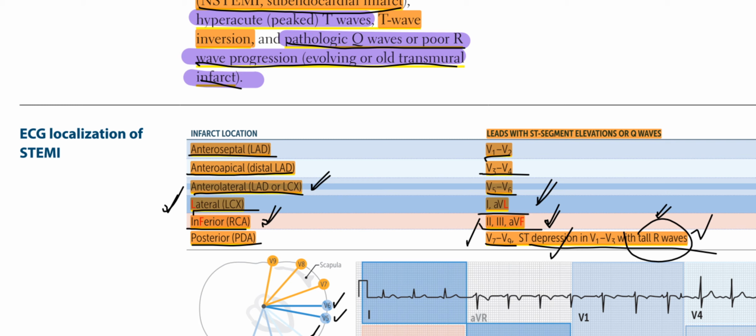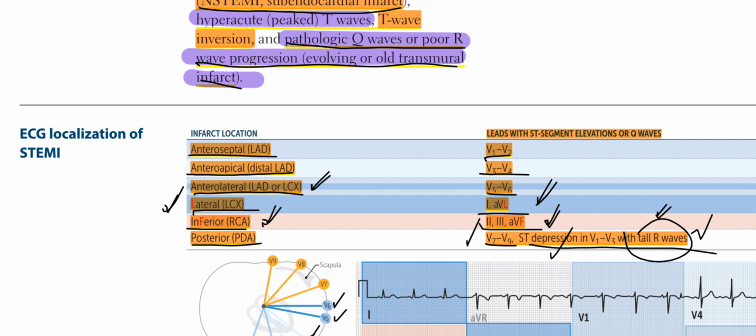Then we have lateral, that is supplied by the left circumflex, that is lead I and aVL, and L stands for lateral and left. Inferior, that is supplied by RCA, leads II, III, aVF. Posterior, that is PDA, V7 to V9, and ST depression in V1 to V3 with tall R waves.